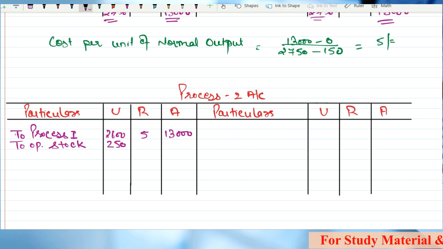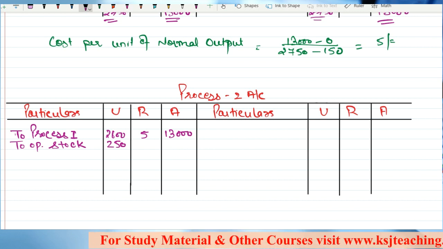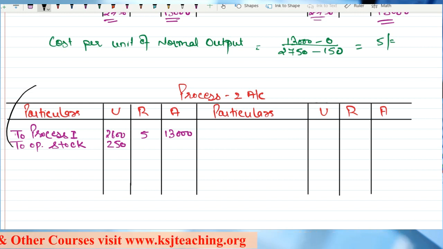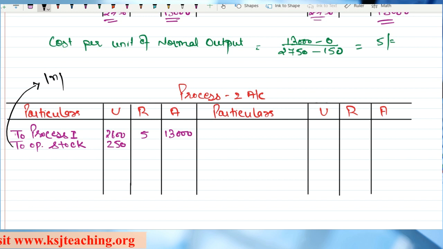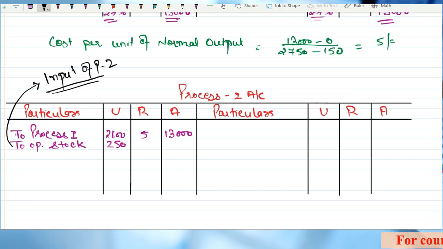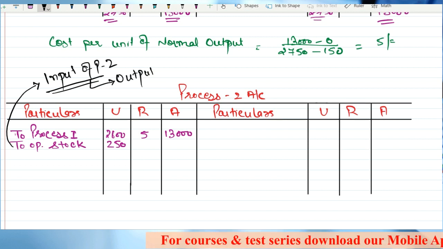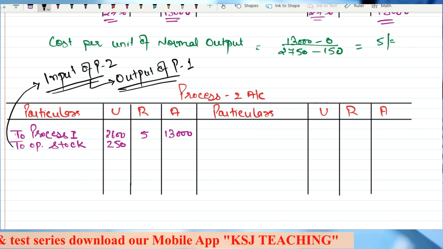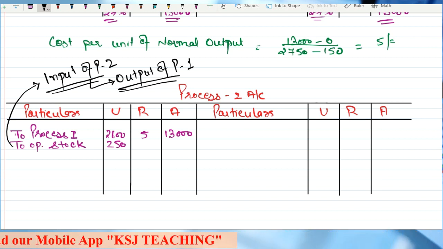This would have come from process number 1 only or not? This is the opening stock of process 2. That means this is my input of process 2. Now, what is the input of process 2? It is the output of process 1, sorry. Isn't it? This is the output.